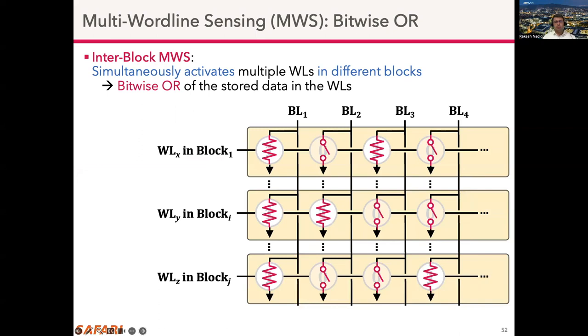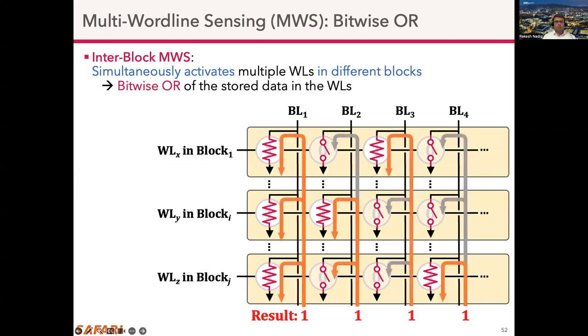Next, this principle can also be extended for 3 word lines. And here we see that if there is a single target cell which operates as a resistor, the result would be 1.